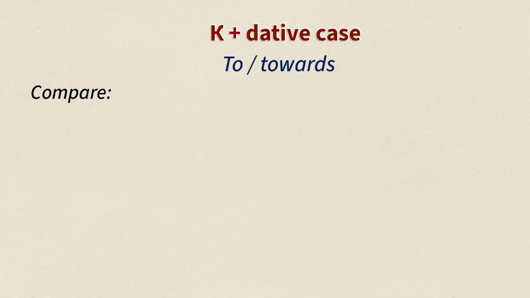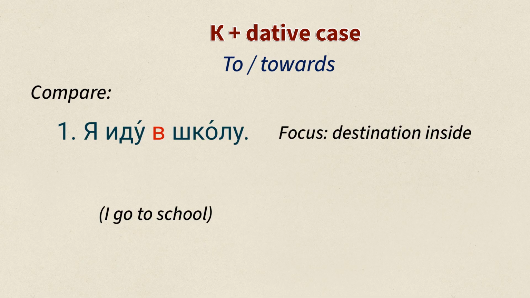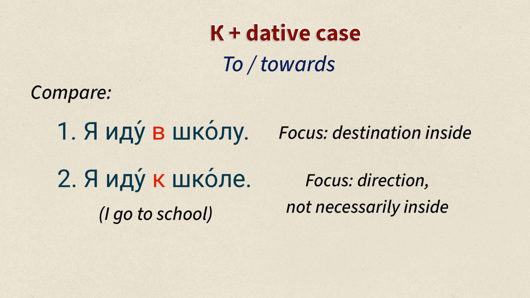Let's compare. Я иду в школу. I go to school, and focus is on destination inside. And я иду к школе. I go towards the school, and we are talking about direction, not necessarily inside.